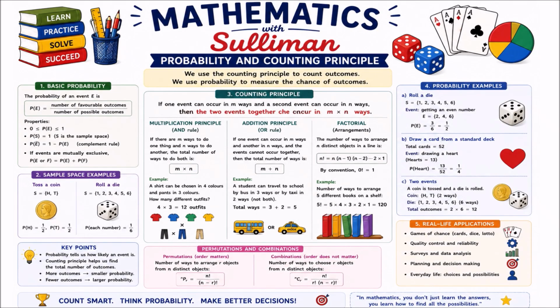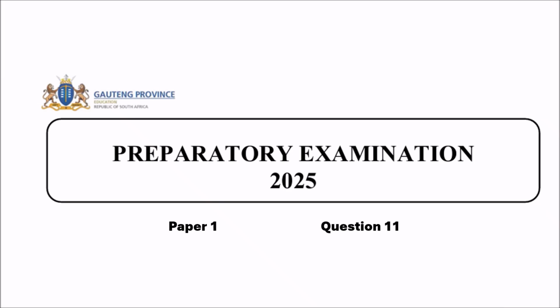Welcome to Mathematics with Suleiman, and I am currently still discussing paper 1 of the Gauteng prelim paper of 2025, and today we're doing the last question, question 11 on probability and counting principles. Preparatory examination 2025, paper 1, question 11.